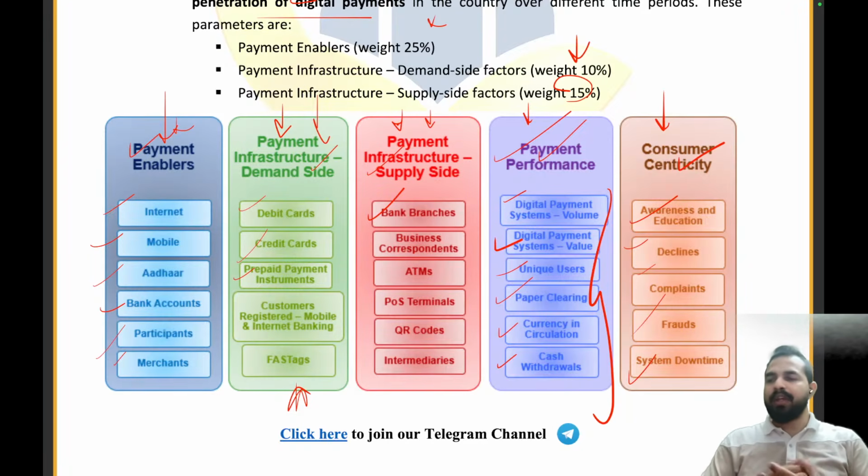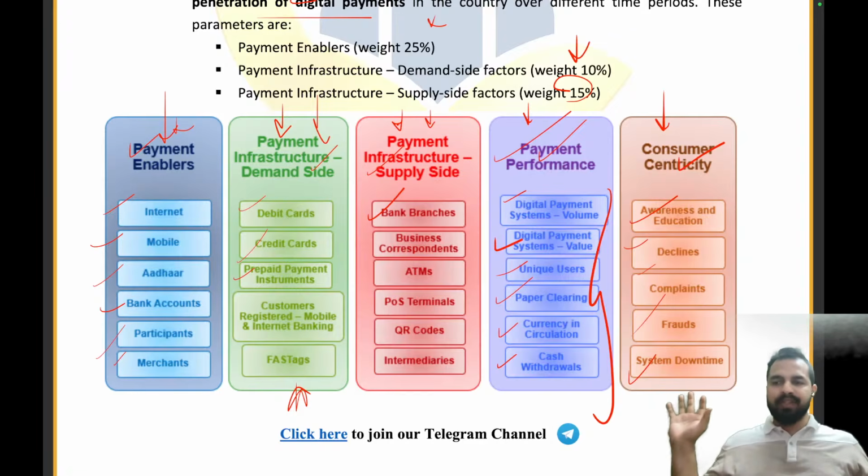Then the frauds are taking place. Then system downtime takes place, right? Let's take an example. You are paying through the UPI and you see that the receiver's bank server is down. So that is the system downtime. You won't be able to pay through the UPI because the receiver bank does not have an active server right now. So the consumer centricity is also very important.